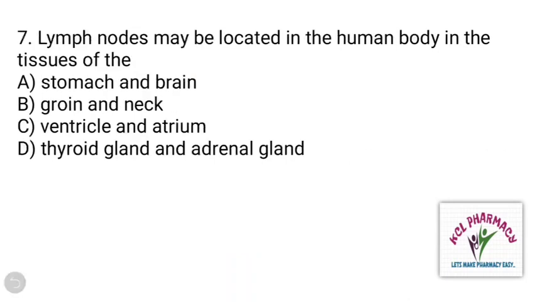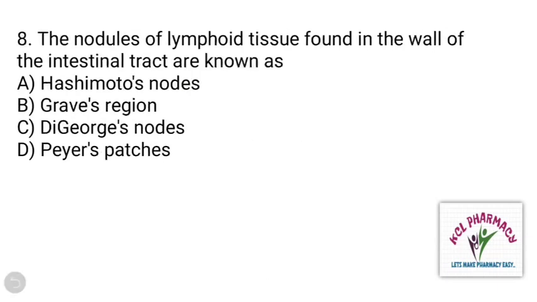Next question, lymph nodes may be located in the human body in the tissues of the. And the right answer is B. Next question, the nodes of lymphoid tissue found in the wall of the intestinal tract are known as. And the right answer is D.